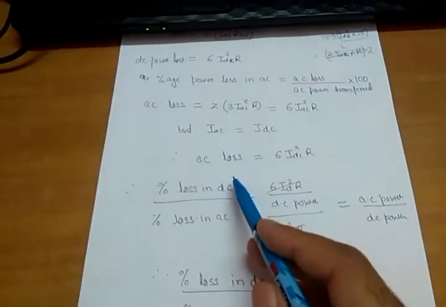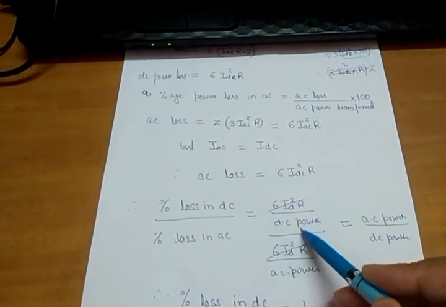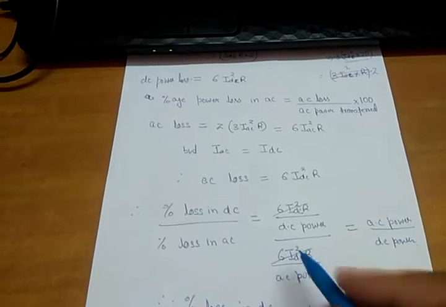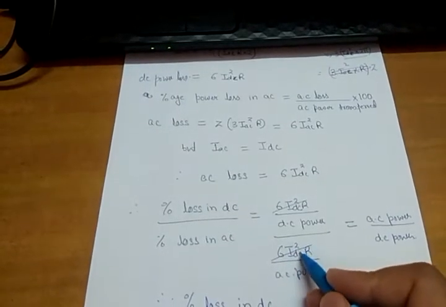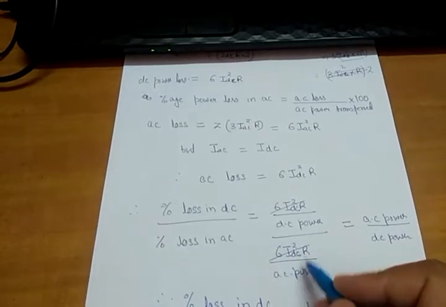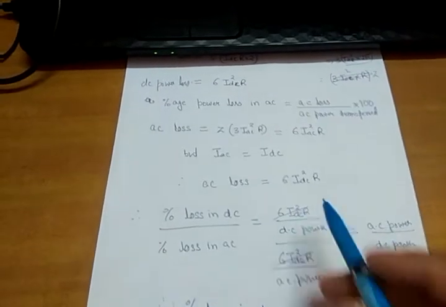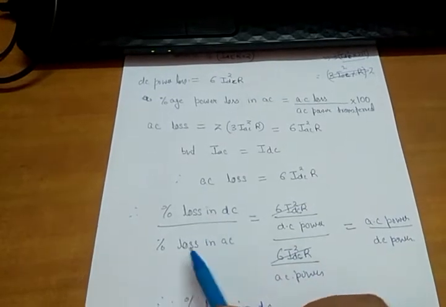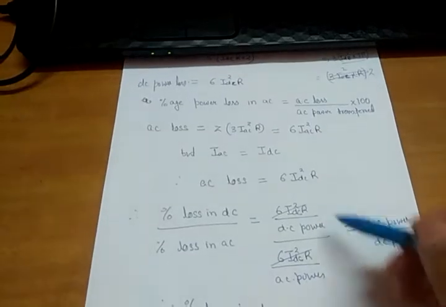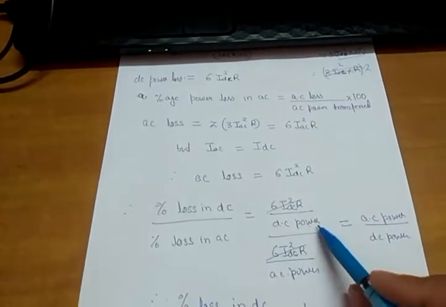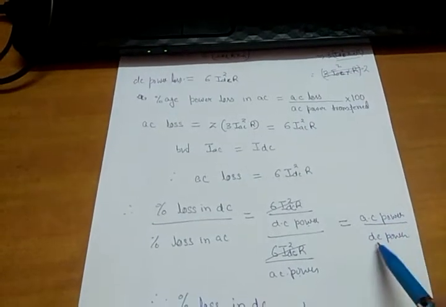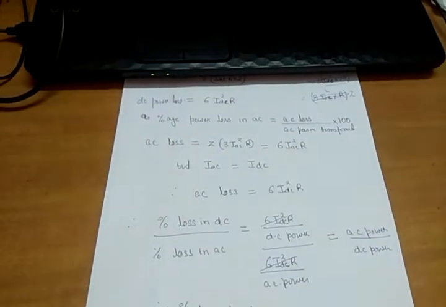So percentage power loss in DC is given by DC loss divided by DC power. DC loss is 6 I_DC square into R, divided by AC power, it is I_DC square again, because I am saying I_AC is equal to I_DC, so I_DC square into R divided by AC power. I will cancel these two. So the percentage power loss in DC divided by percentage power loss in AC will be equal to, this term will move upwards towards the numerator, and this will be the denominator. So it will be equal to AC power divided by the DC power.